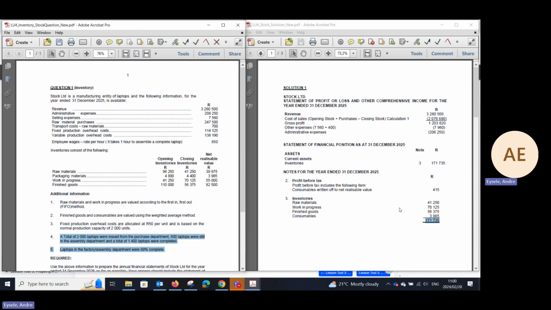How and when do we write down from cost to NRV when the items form part of the fixed cost, finished goods items? That is when you do not have to write it down. Under normal circumstances, you will have to write the items down as inventory is valued at the lower of cost and net realizable value. Colleagues, please go through this section, go through the calculations, and I wish you all the best of luck. Thank you.